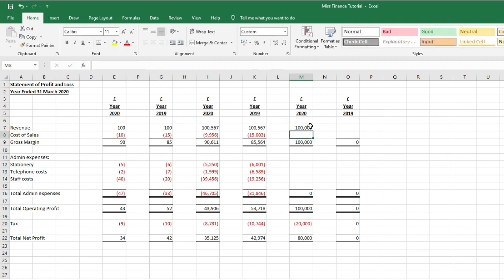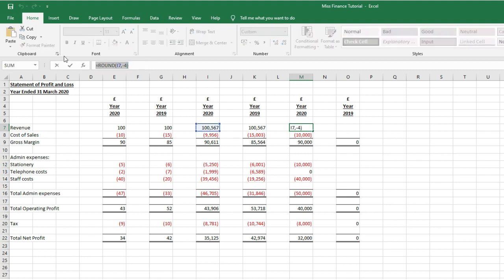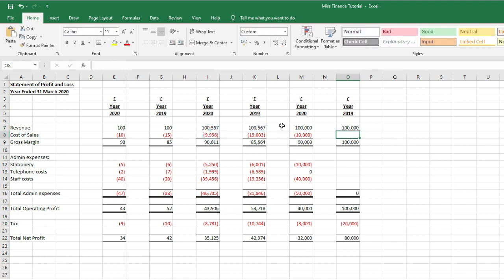Now if I want to copy that into cell O7, all I need to do is select the entire formula in the formula bar there, go to cell O7, paste it, but as you can see here, it's actually picking up cell I7, whereas I want column O to pick up column K. So all I need to do is move the highlighted cell into K, as simple as this, and then I can copy that formula all the way down.